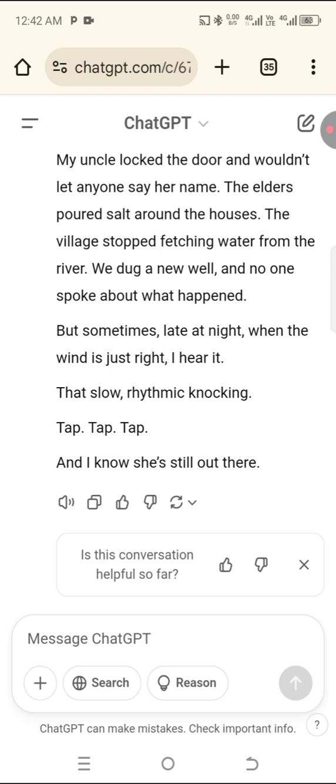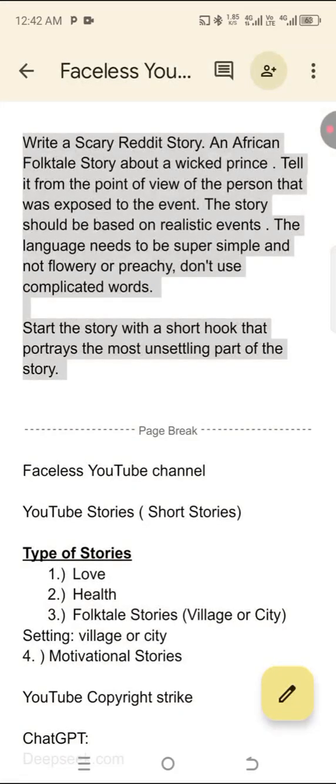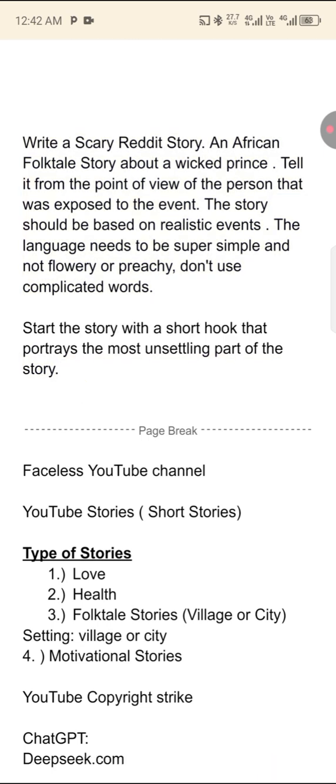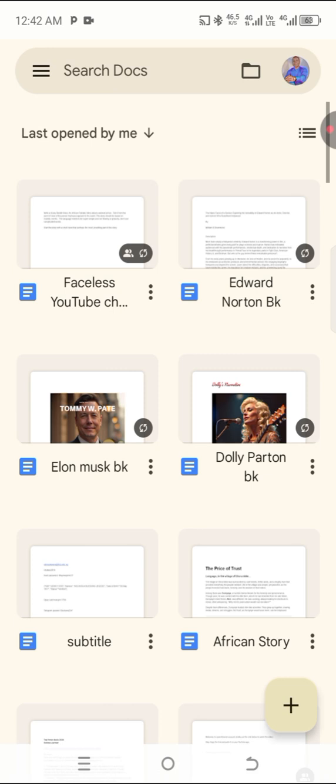So let me copy. So you copy that, and when you copy it, you start a new document. Okay. How do you start a new document?